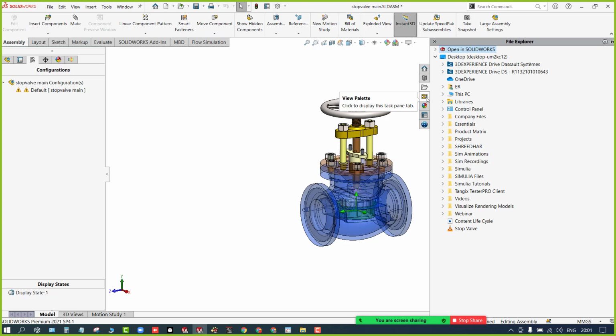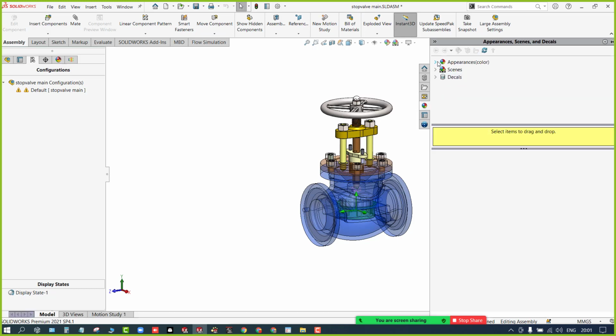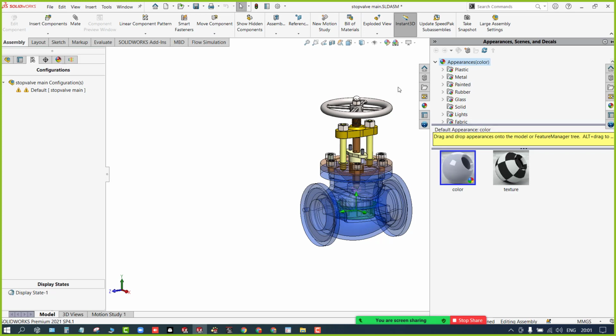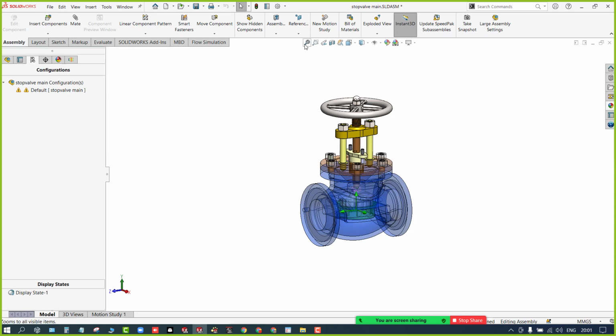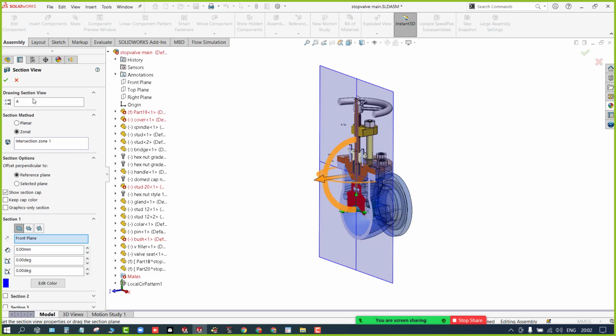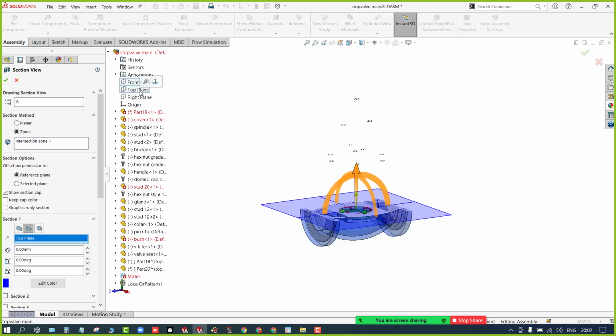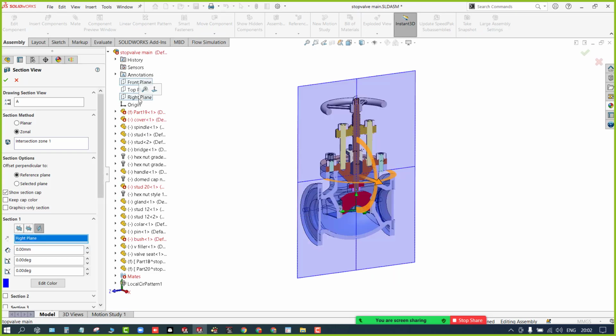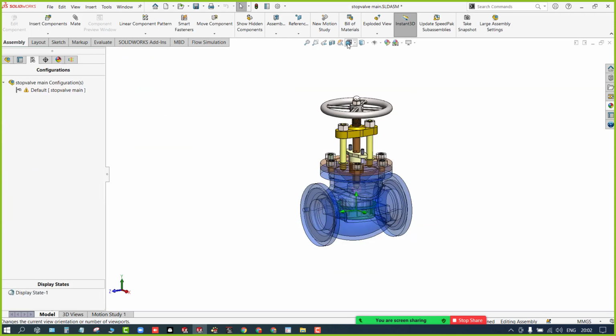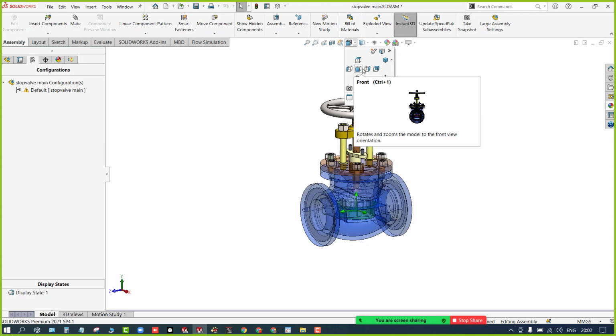And this is the view palette. If you work on drawings, it will activate, otherwise it will be inactive. And the appearance tab, using this you can add appearances. Then coming to the heads up view toolbar, you get the section views. You can create the section views by using these options. You can change the planes as per your requirement, and you can use the orientations. From this you can change the orientations.